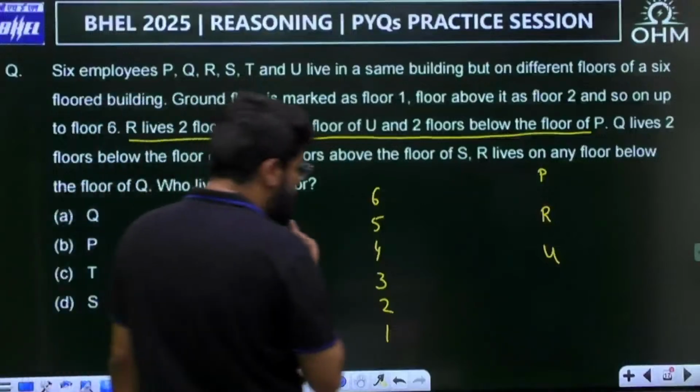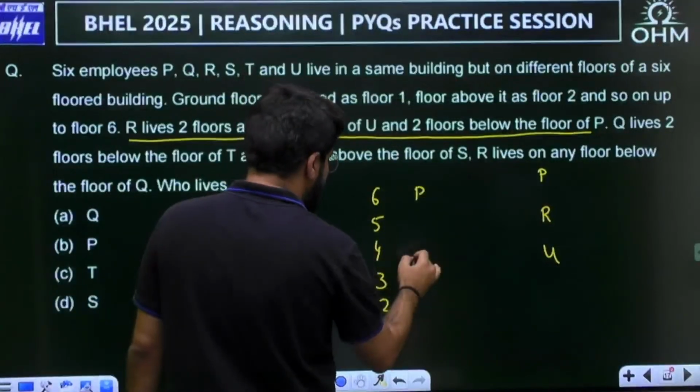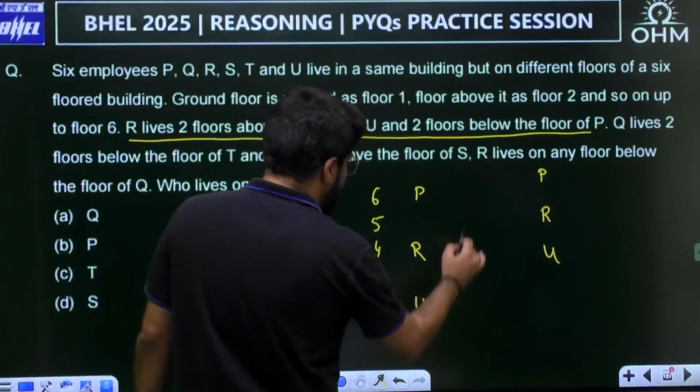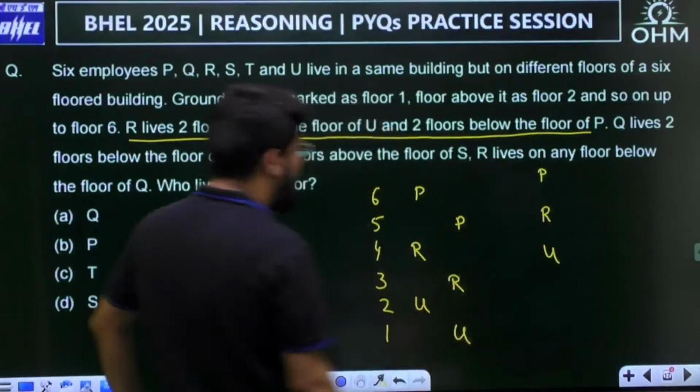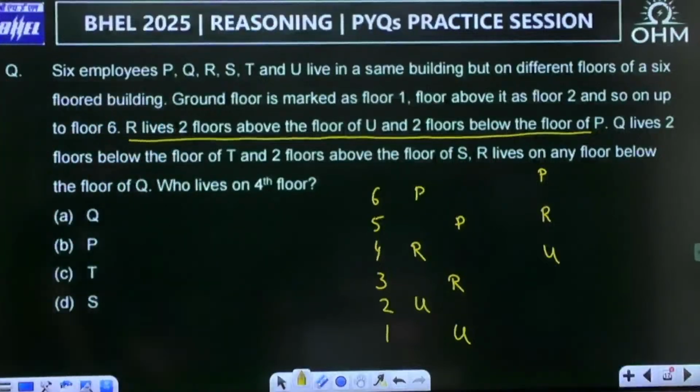But alternate means there are 2 possibilities. P, R, U, or they may start from here as well. P, R, U have to be alternate. That is very clear. Now let's use the next statement.